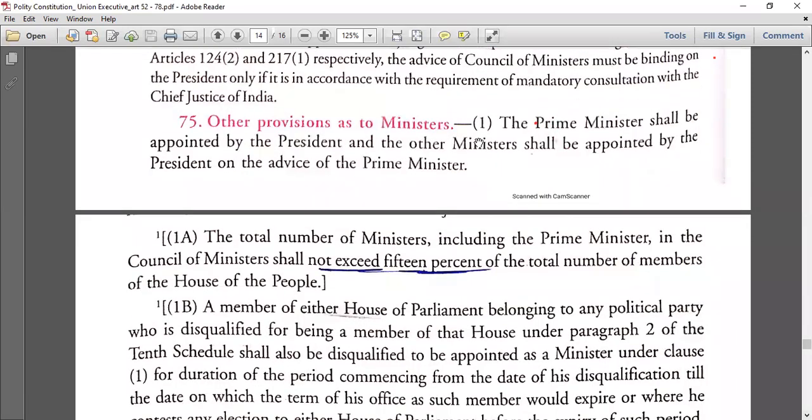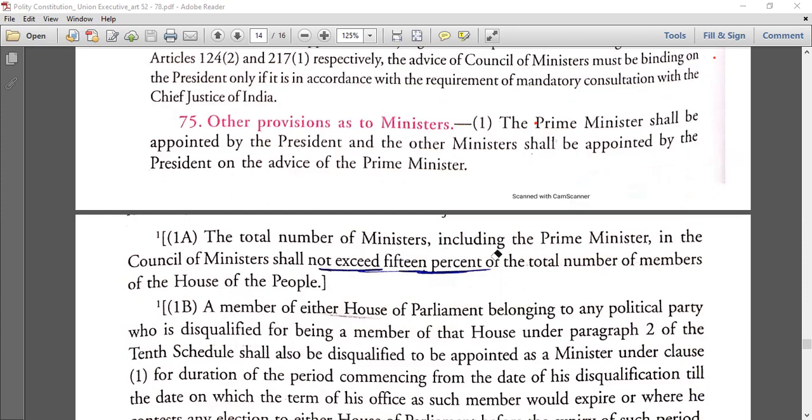Other provisions of the ministers are very common things. The Prime Minister shall be appointed by the President, and other ministers shall be appointed by the President on the advice of the Prime Minister. Now here, if there is no clear-cut Prime Minister, then the discretionary power comes. He can use discretionary power to choose someone, and then ask them to prove their confidence in the floor test.